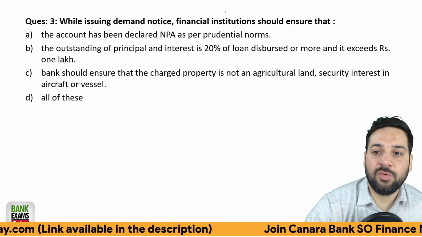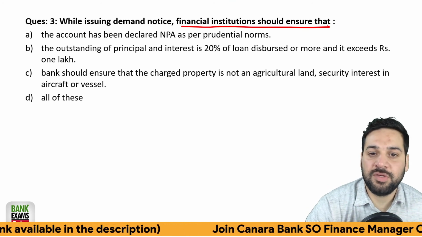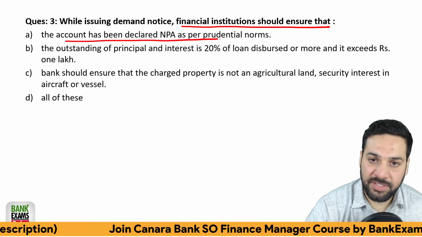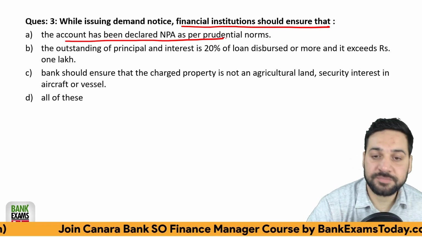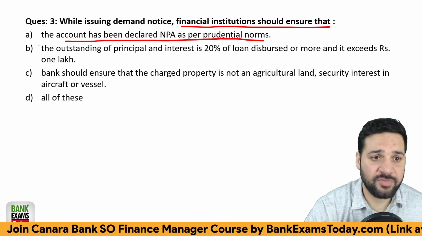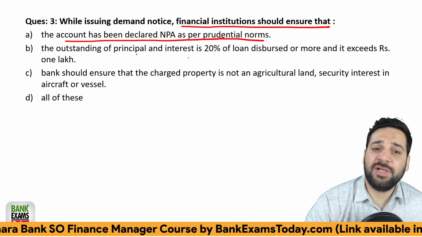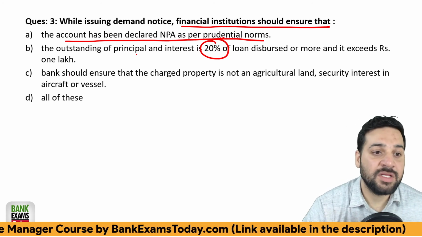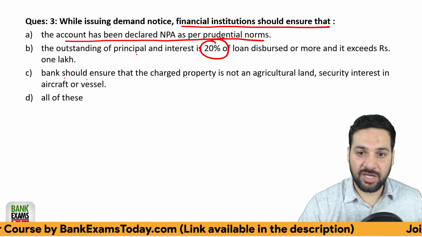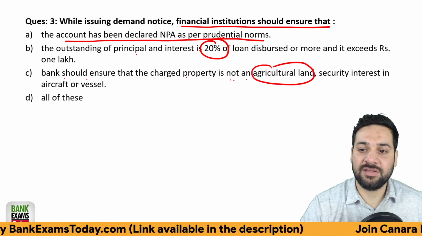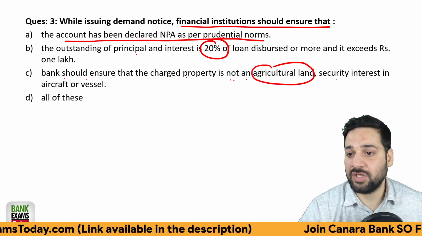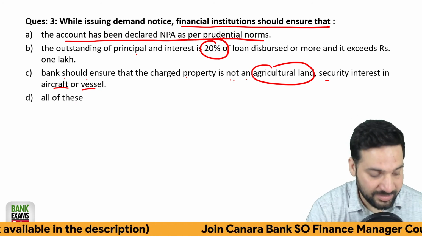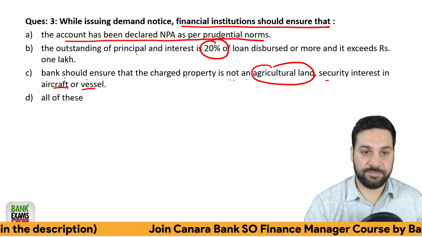While issuing the demand notice, the financial institution should ensure that the account has been declared NPA as per the SARFAESI Act. As per prudential norms, the outstanding principal and interest is at least 20% of the loan disbursed. The bank should ensure that the charged property is not an agricultural land, security interest in aircraft or vessel. So what is the correct answer? The correct answer is all of them.